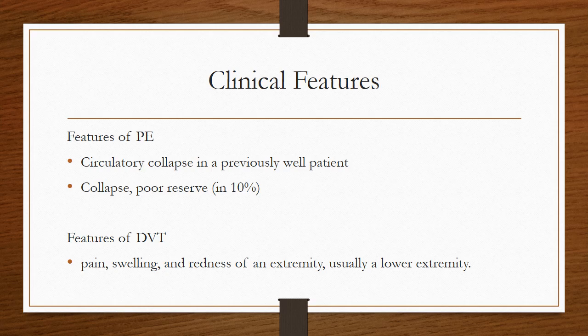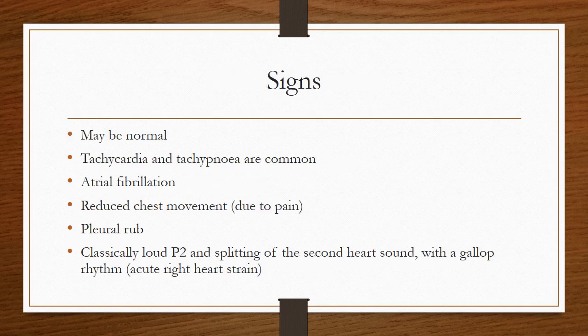The DVT presents as an acute to subacute onset of pain, swelling, and redness of an extremity, usually a lower extremity. On physical examination, the patient may have fever. The extremities may also be found to be swollen, erythematous, tender, and warm. The Homans sign, that is the pain on dorsiflexion of the foot, may be present. Signs may be normal, or there may be tachycardia and tachypnea, which are a very common finding.